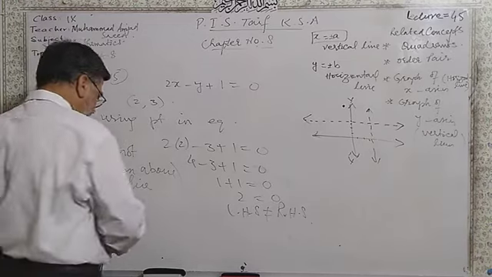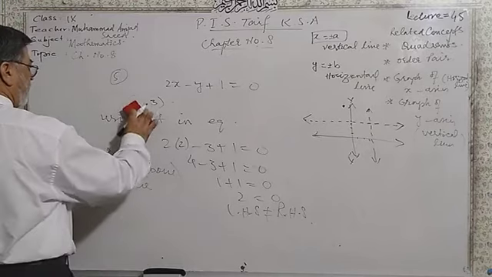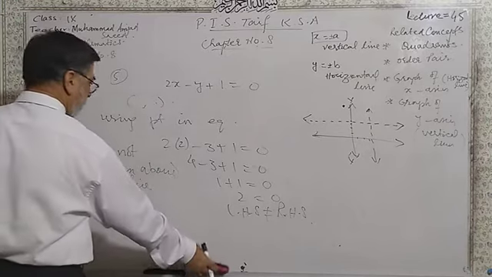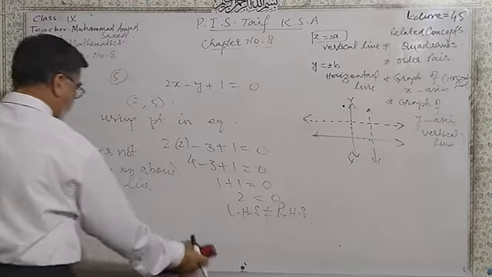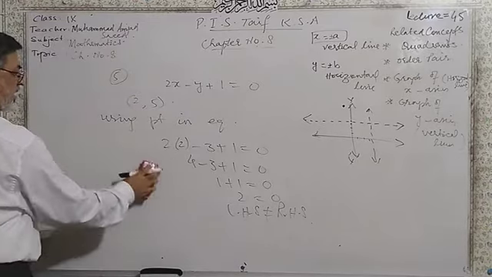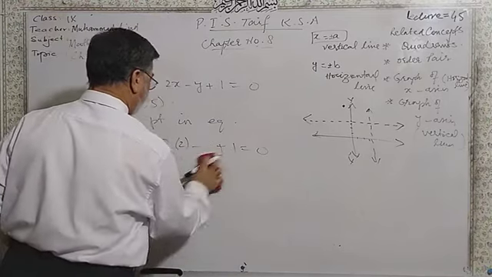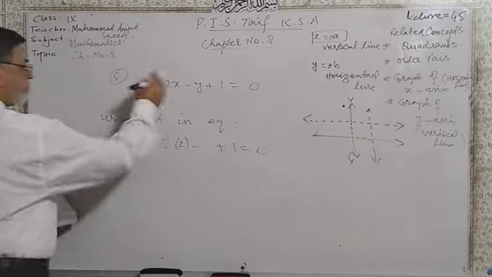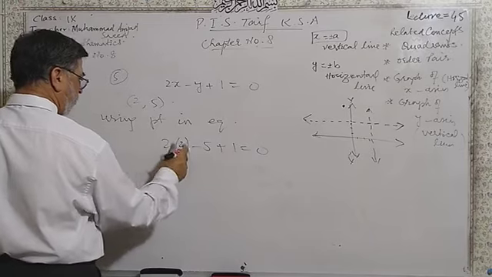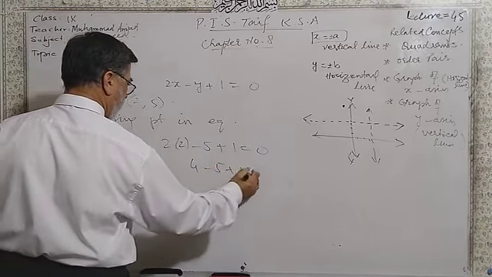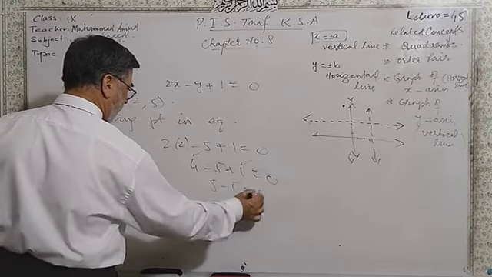Similarly, for example, I am taking the point 2 and 5. Using this point and the above equation, the above line, 2 into 2 minus y is 5. 2 2 is the 4 minus 5 plus 1 is equal to 0. 4 plus 1 is 5. 5 minus 5 is equal to 0.